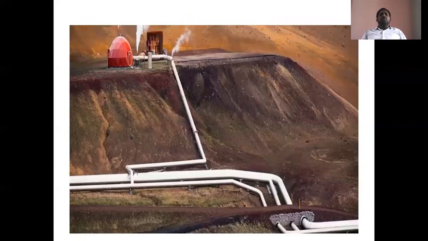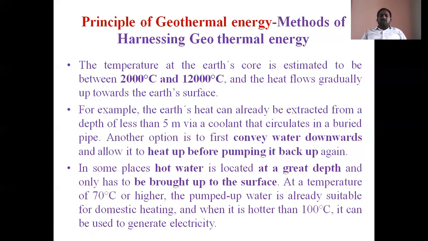Totally, there are 3 methods. First, at 5 meter depth, only heat is there. There is no water. That's why we will send cool water. Then we can heat up the cool water with the underground heat. The next method is to convey water downwards and allow it to heat up before pumping it back in.